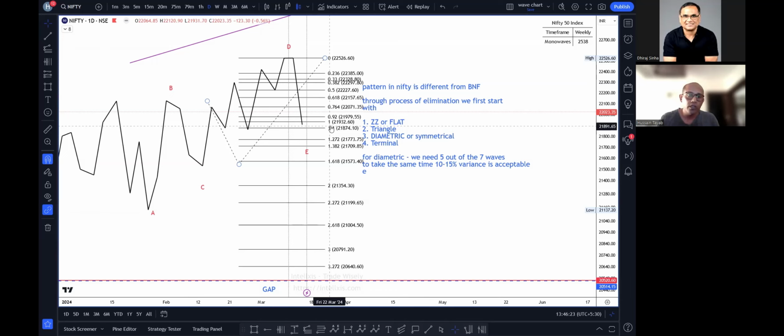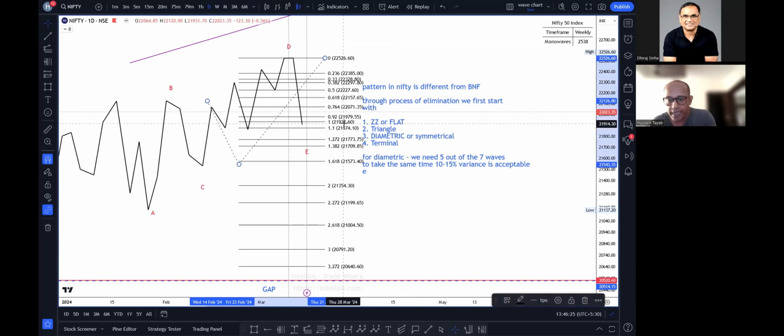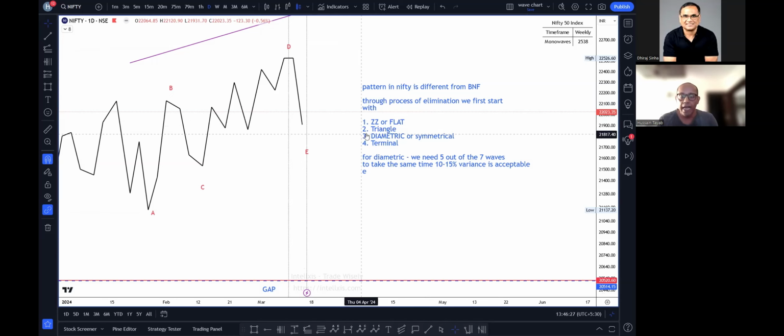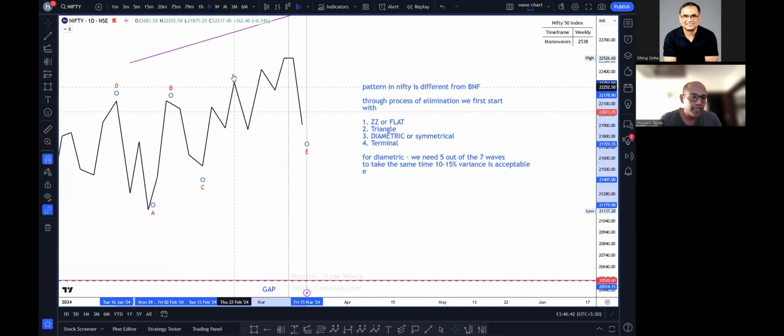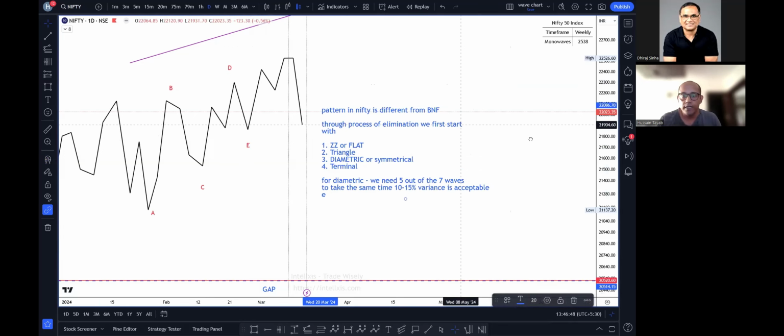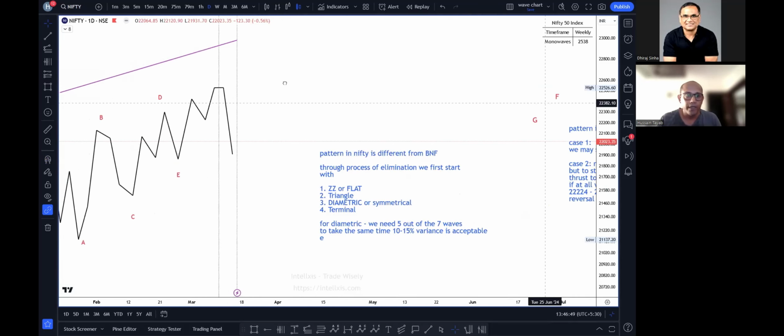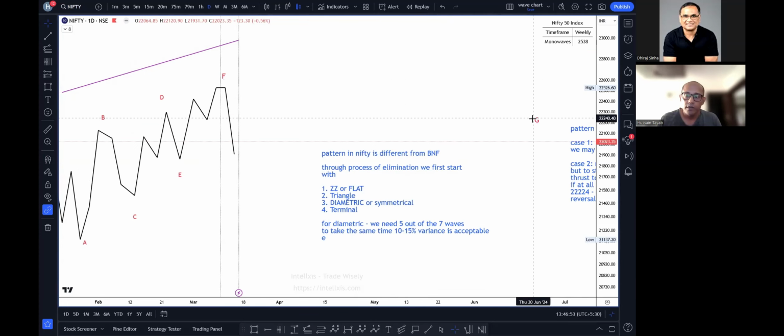ये टूट नहीं सकता. In that case, what I am going to do, through a process of elimination which we have learned in NeoWave, is that you will always start with a zigzag or flat. If those rules are violated, you will go to a triangle. If the triangle rule is violated, you will go to a diametric. So I'm going to keep my D where it was. I'm going to keep my E where it is. And I'm going to consider this pattern now as a diametric. Okay.